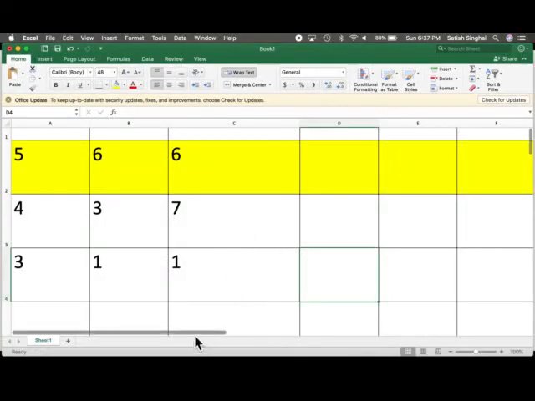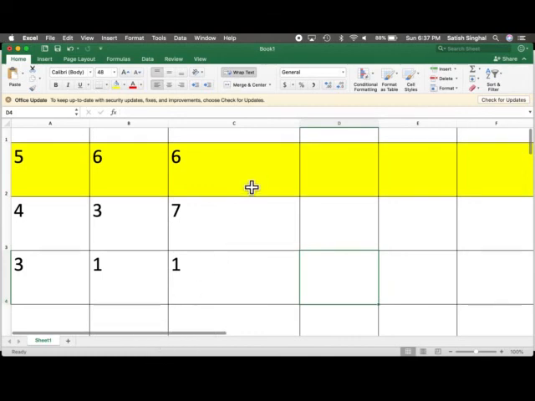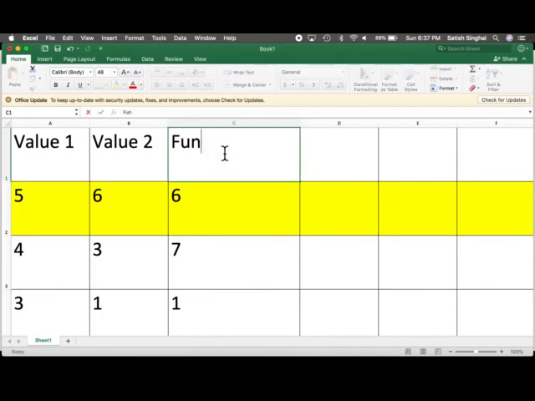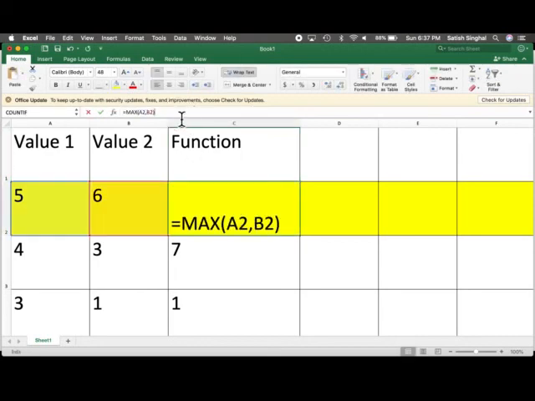So here, imagine I have two arguments, 5 and 6, and then I have this function call here. This is the cell A2, this is the cell B2. The function name is max.